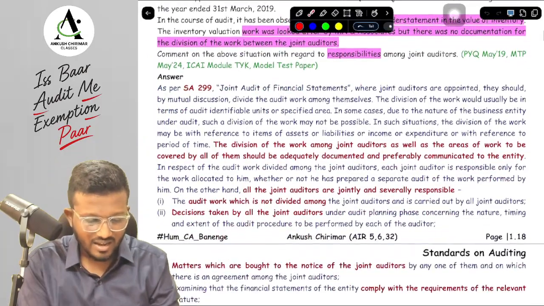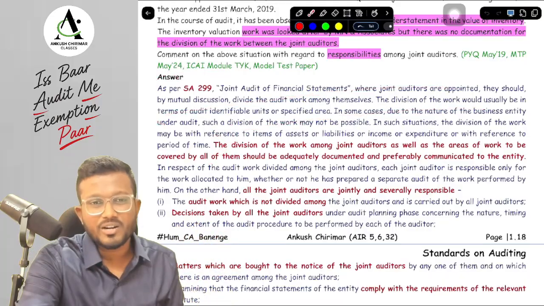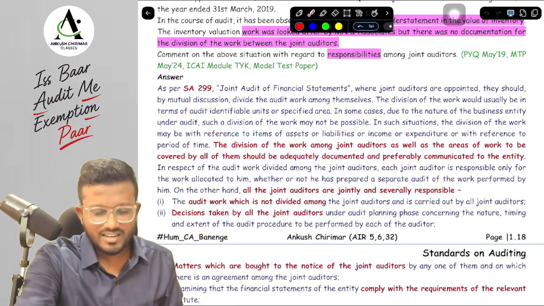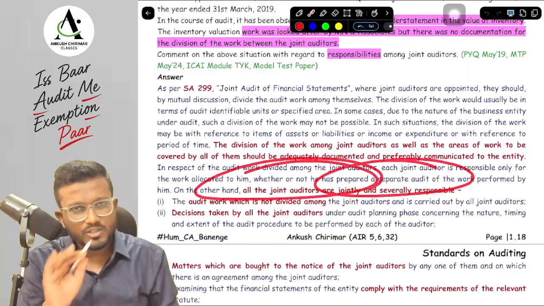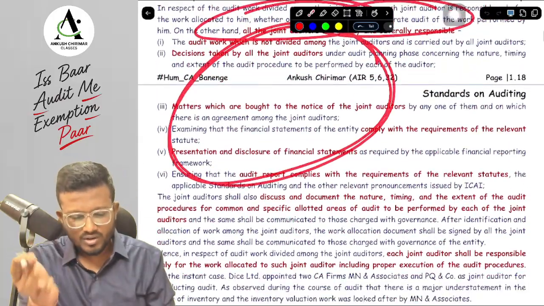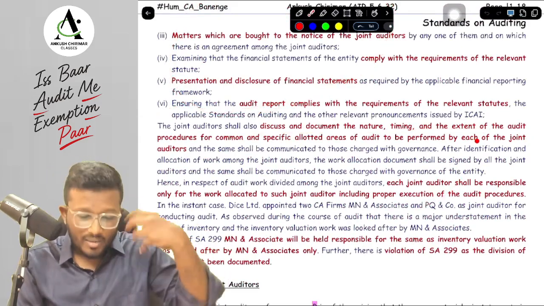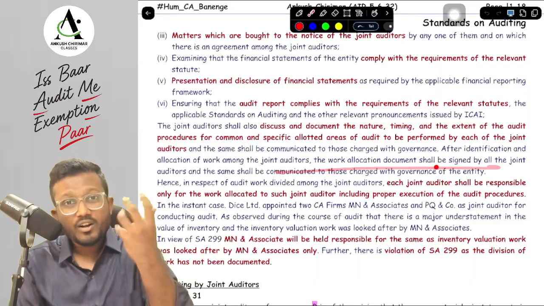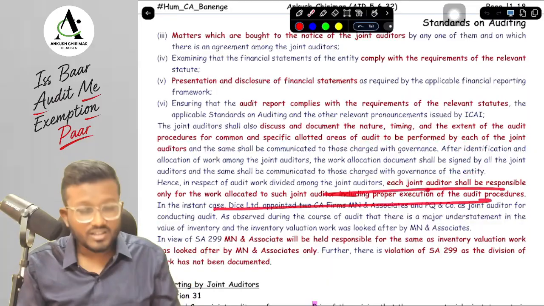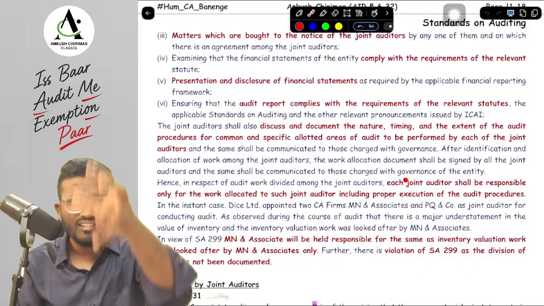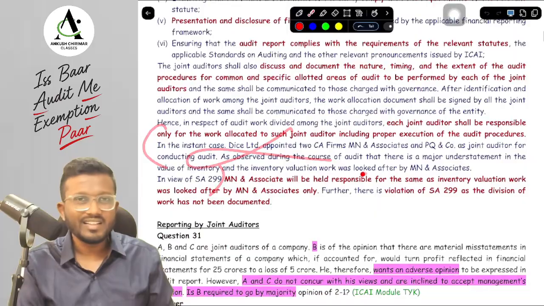How ICAI has framed the answer: the first paragraph is not relevant to you, that will not contain any marks, so you can ignore this particular paragraph. Next, they are saying that the division of audit areas we have to identify in SA 299, and all the joint auditors will be jointly and severally responsible for this particular thing, which we have already discussed. Next they have discussed that we need to document the nature of resources for allocated and the common areas as well. Then we need to ensure that the work document is signed by all and it is communicated to TCWG, and each joint auditor is only responsible for the work that is allocated to him. So everything that we have studied, they have mentioned from different bits and pieces of information. Next, in the instant case, that is not relevant, that has 0 marks.